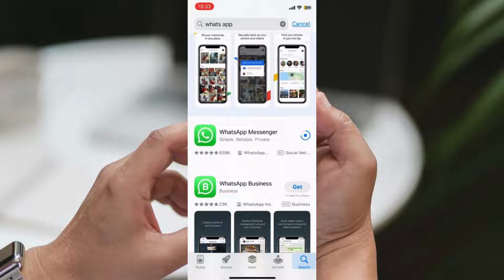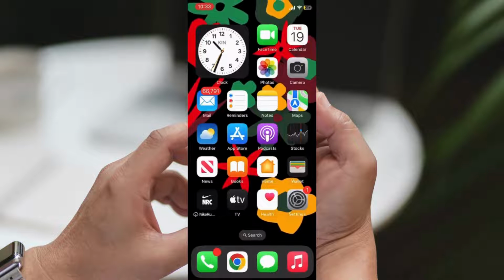Step 4. Test WhatsApp. Now, reopen WhatsApp and check if the sound issue on WhatsApp status has been resolved. By following these simple steps, you should be able to fix the problem of having no sound on WhatsApp status.